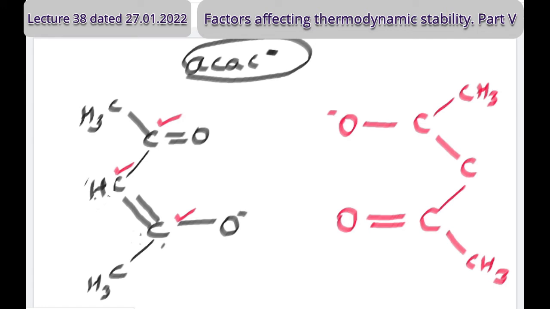Similarly, wherever the oxygen carries a negative charge, towards that side there will be a double bond. So here I have to represent a double bond. Here oxygen divalency is fulfilled, but carbon tetravalency is not fulfilled. I have to consider one of the hydrogens. Now it is fulfilled. Here it is fulfilled. So this is the acetylacetonato, ACAC minus ligand.